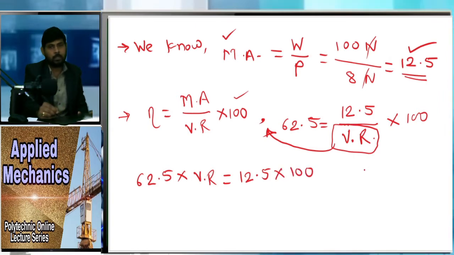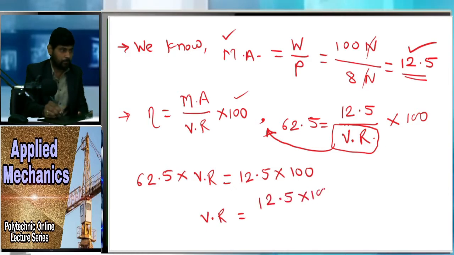Now do the calculation, or you can write VR is equal to 12.5 multiplied by 100, and the 62.5 goes to the denominator on the right hand side.